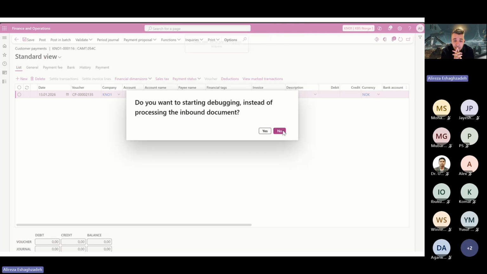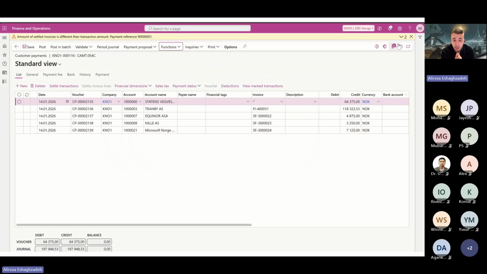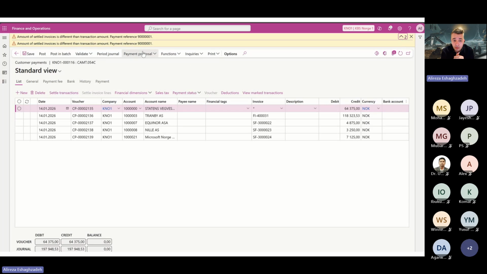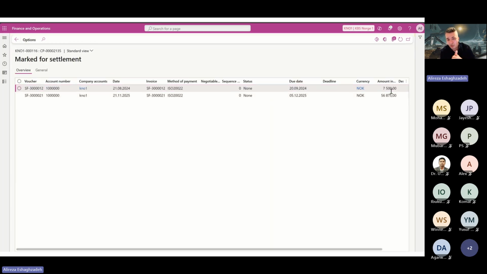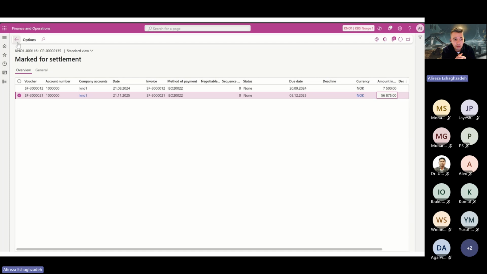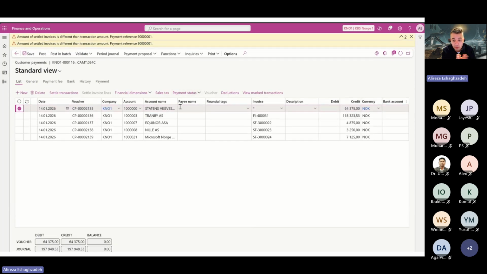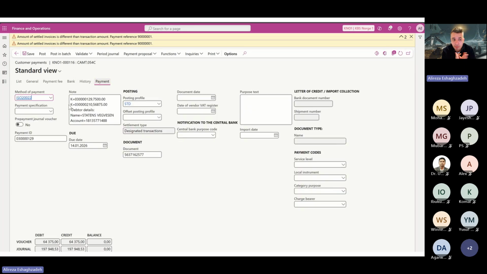And as you see, as soon as the file gets imported, it will be imported based on each line, and it will also mark the transaction in this case. Since the first line is aligned and also marked or settled with two transactions, we got a warning. If you see here, there are two transactions that have been aligned and settled to this journal line. So you just get a warning about those bulk payments.